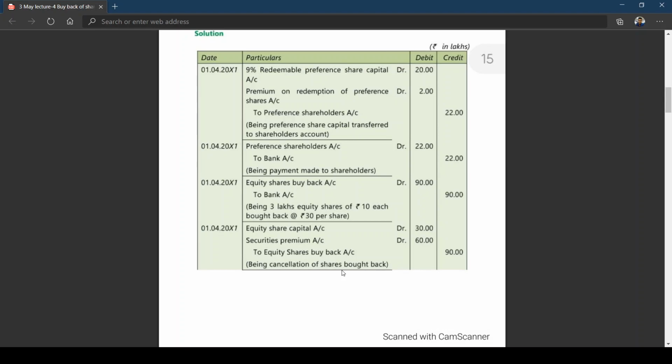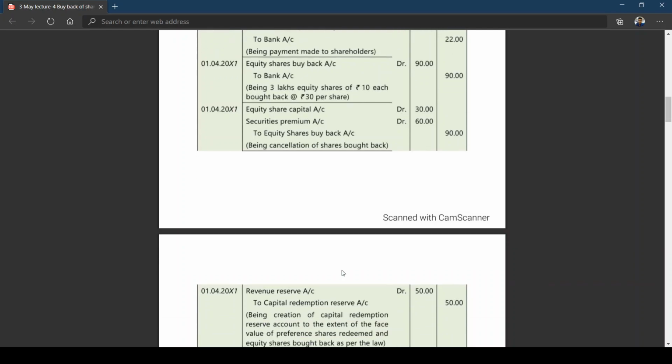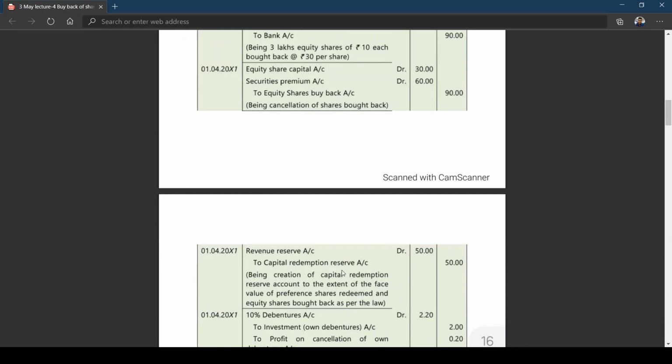Now what is the premium here? 20 rupees is premium. This premium on buyback can be adjusted against free reserves or it can be transferred to security premium. You all are aware of it. So the entry will be equity share capital account debit, security premium account debit to equity share buyback. How did you get 60 lakhs? 3 lakhs into 20 rupees. Is this clear?